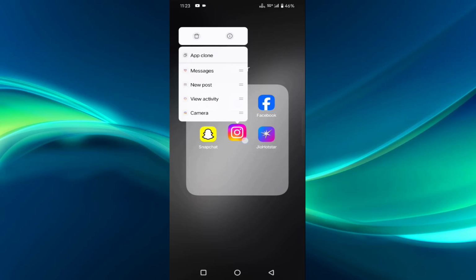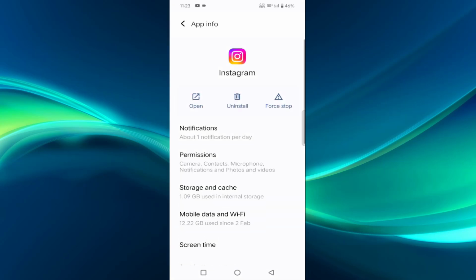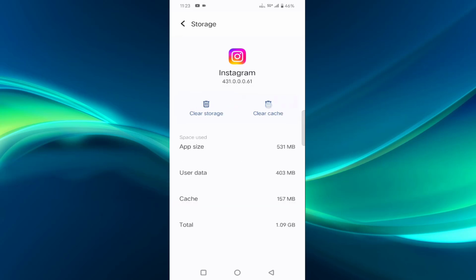First of all, you need to long press on your Instagram app. On top you can see the I button, tap on that. Once you tap on Force stop, tap on OK. Here you will find Storage and cache, tap on that, then tap on Clear cache.